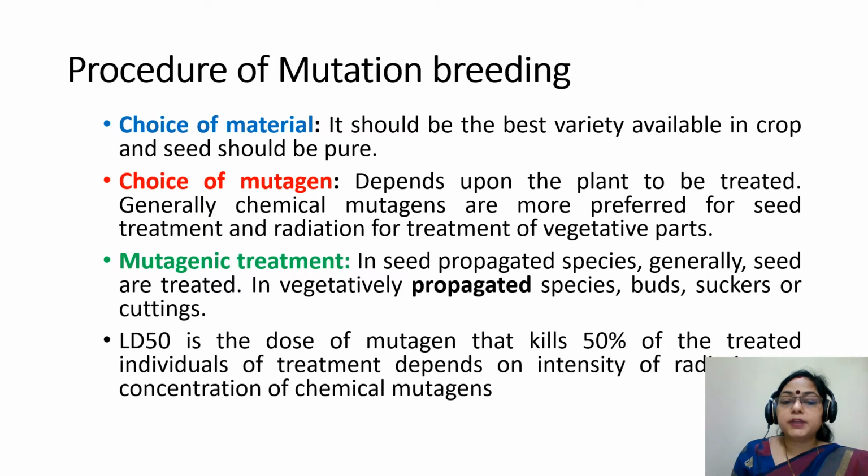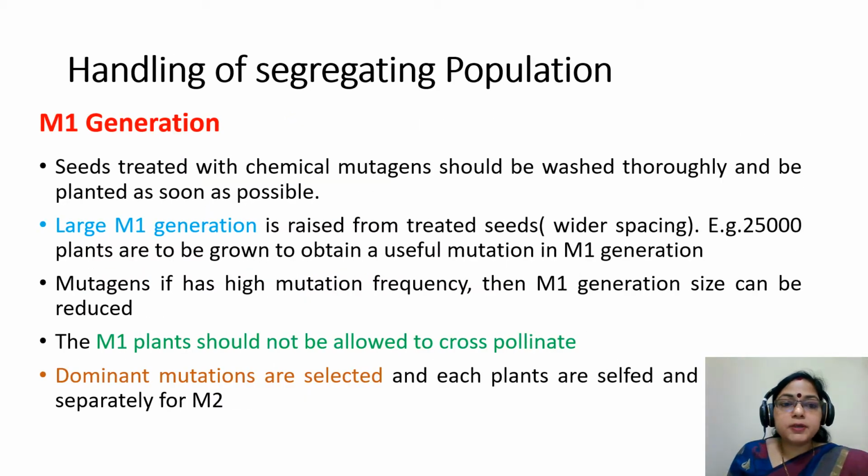Mutagenic treatment. In seed propagated species, generally seeds are treated. In vegetatively propagated species, buds, suckers or cuttings are treated. LD50 is the dose of mutagen that kills 50% of the treated individuals. Treatment depends on the intensity of radiation or concentration of chemical mutagens. Next step is handling of treated material and then handling of the segregating population.